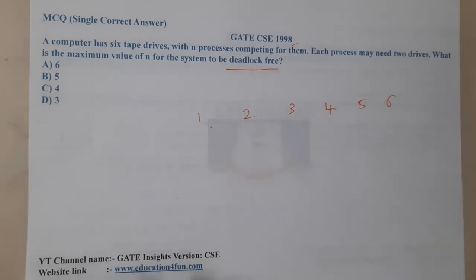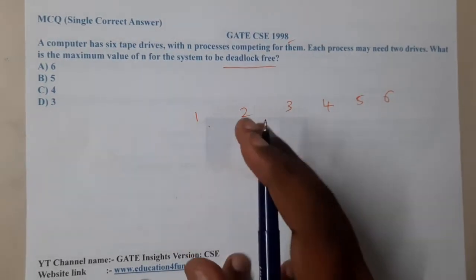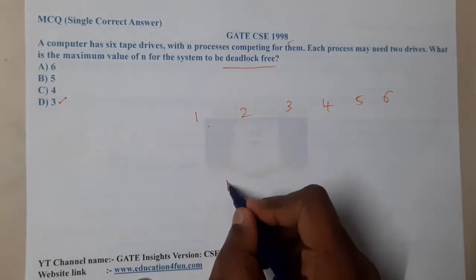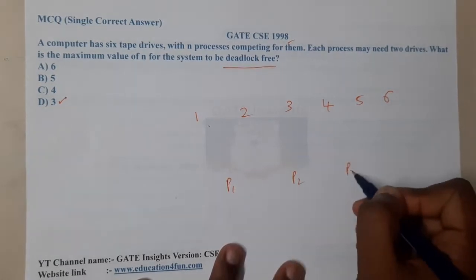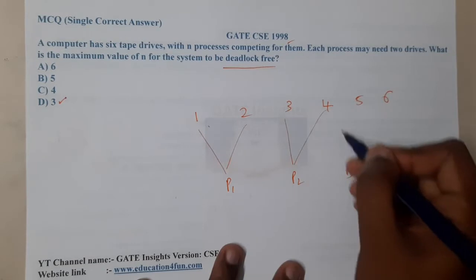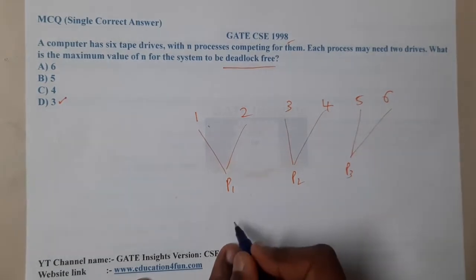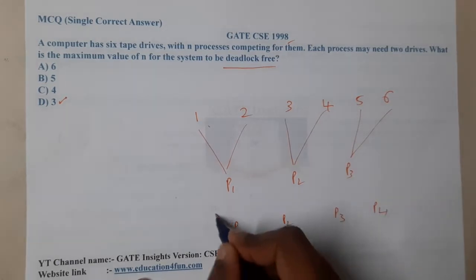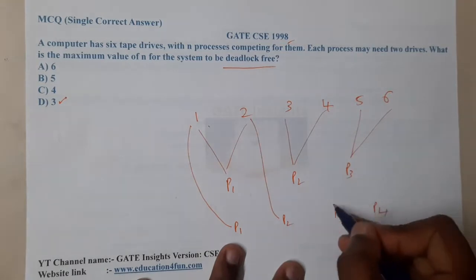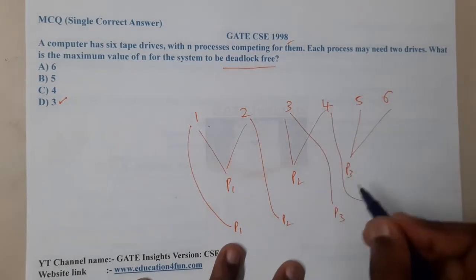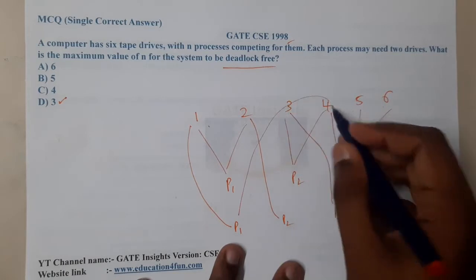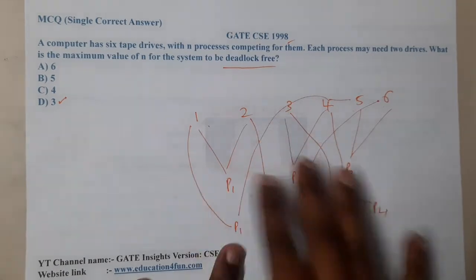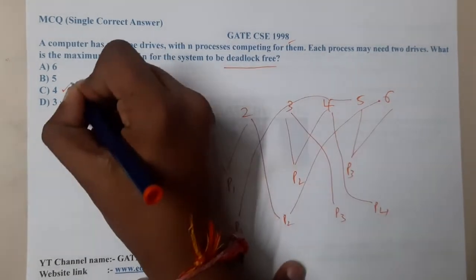If you observe carefully, let us do option verification first. Let us assume there are only 3 processes: processor 1, processor 2, processor 3. Each one of them can take 2 and they can start executing, right? Yes. If there are 4 processes, each will take 1, so 2 drives are completely free. Anyone can take them, complete their execution, and release the rest for others to use. So this is also correct.